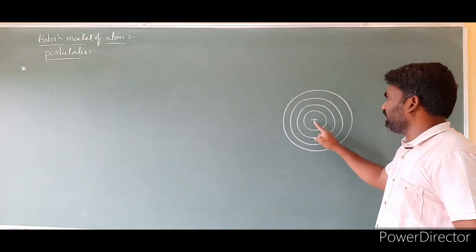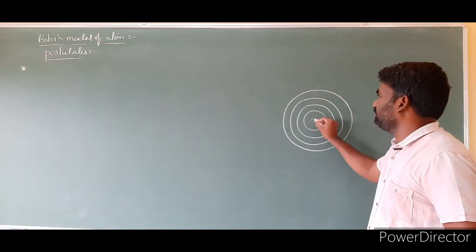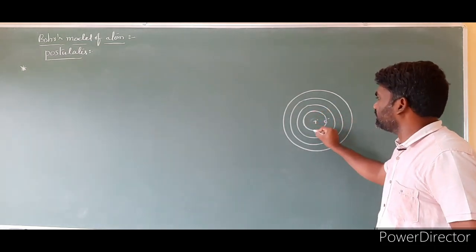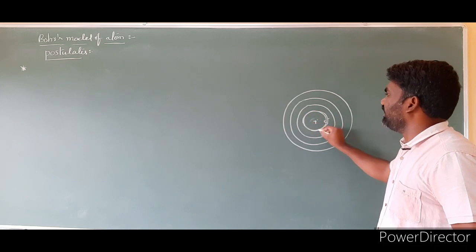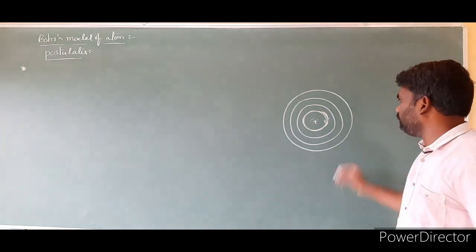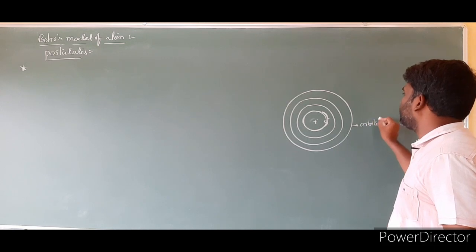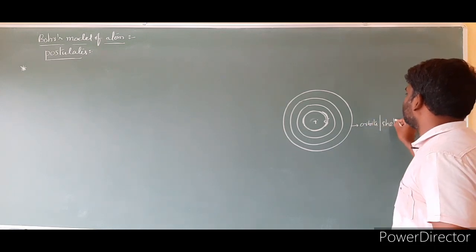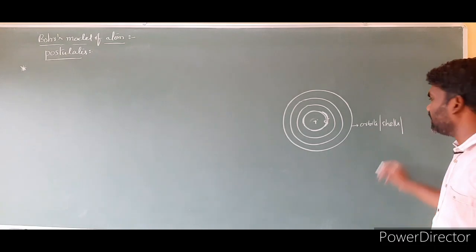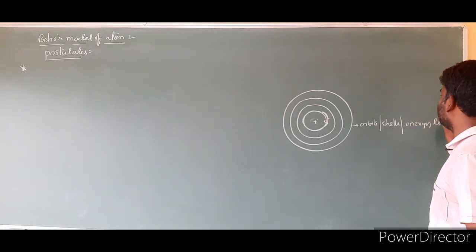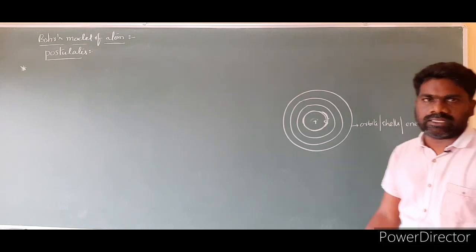Right, I took an atom, its nucleus, and electrons are continuously revolving around the nucleus in a circular path. These circular paths he called orbits. Orbits are shells, also called energy levels.